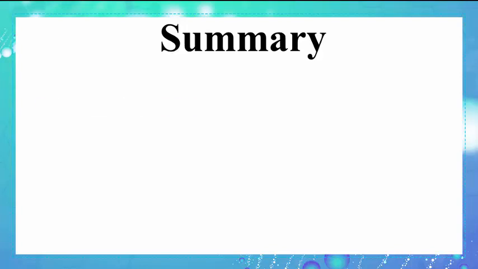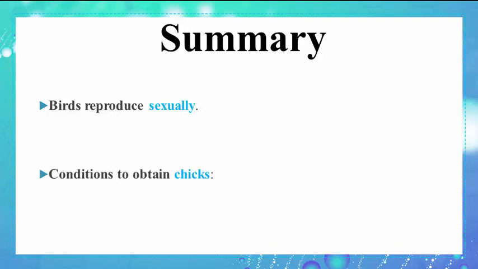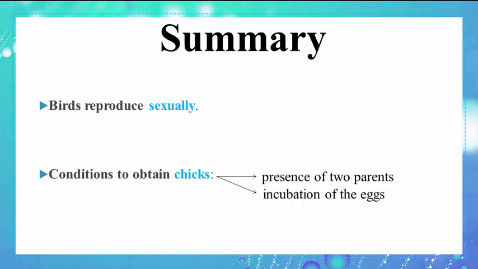As a summary, birds reproduce sexually, and the conditions to obtain chicks are presence of two parents and incubation of the eggs.